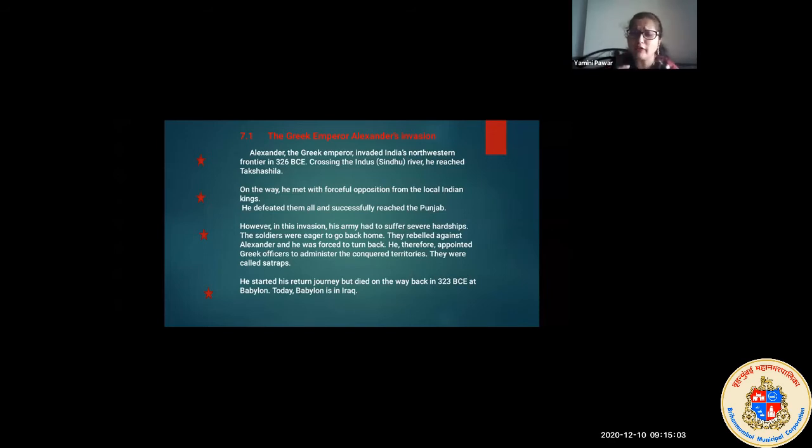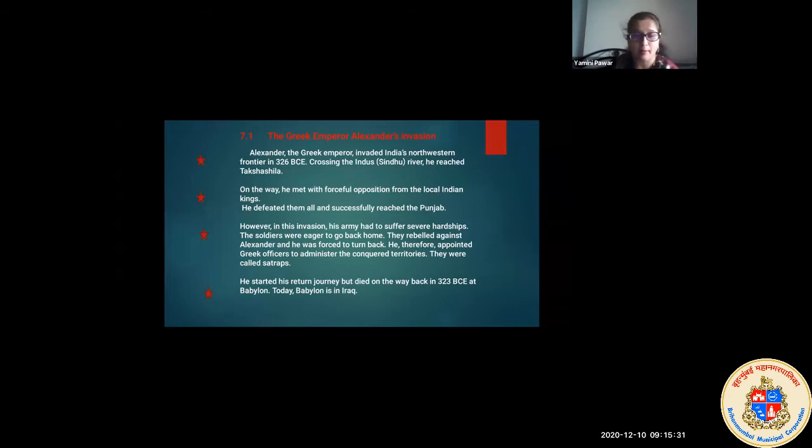So the soldiers were eager to go back home. They wanted to go back home now. So they rebelled against Alexander and he was forced to turn back. Now, to rebel is to resist, to disobey. They started disobeying. They said that we don't want to work now, we don't want to fight anymore, we want to go back home. So because of all these things, Alexander had to stop there, and he was forced by his military, his